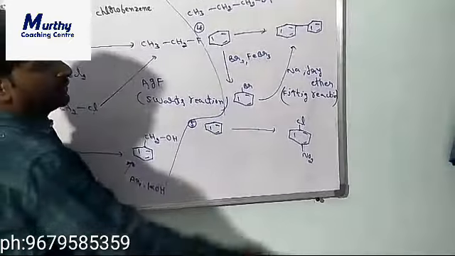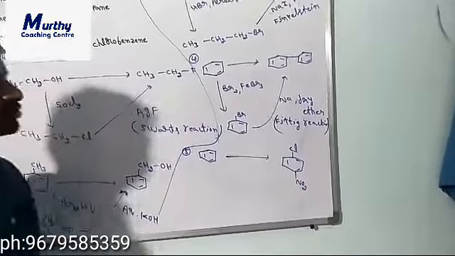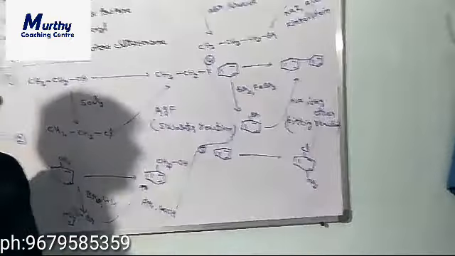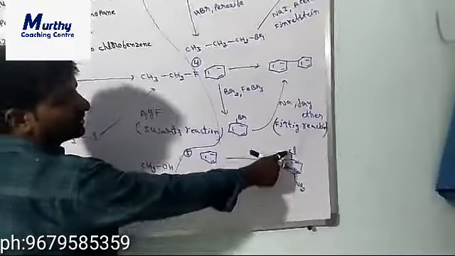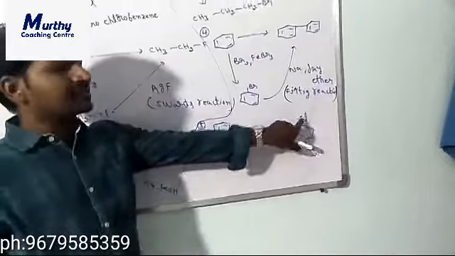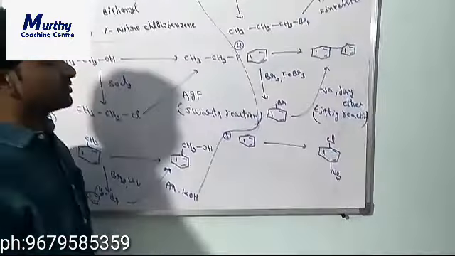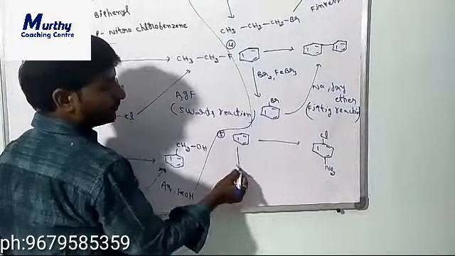Whenever we want to introduce chlorine as well as NO2 at the para position, first we have to introduce the chlorine, meaning the halogen, because halogen is an ortho-para directing group. Chlorine acts as an ortho-para directing group. So that's why we introduce the chlorine first.